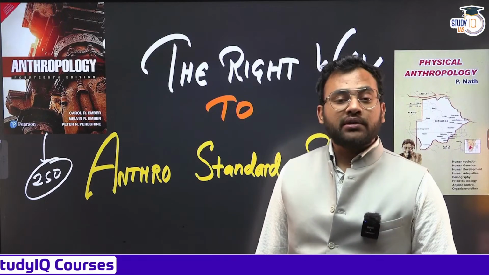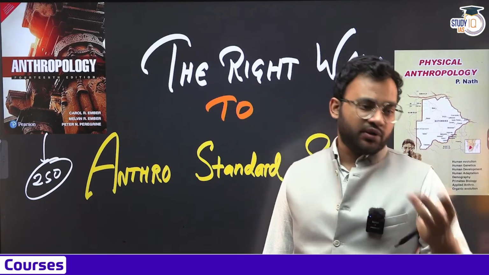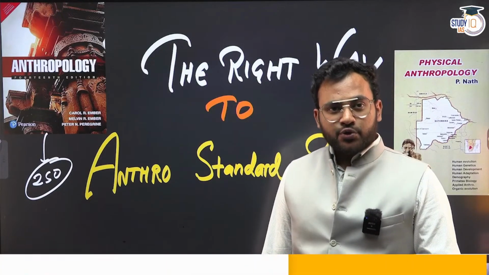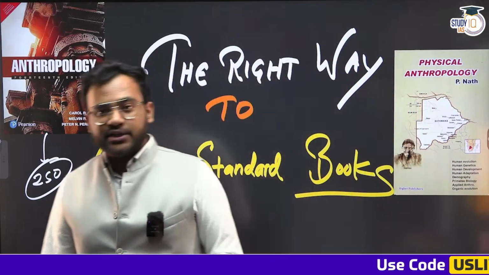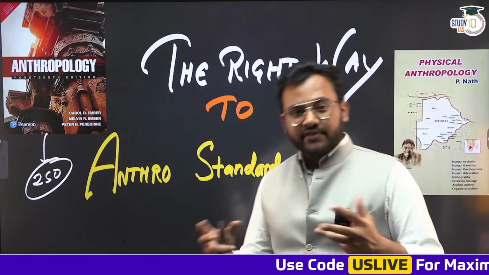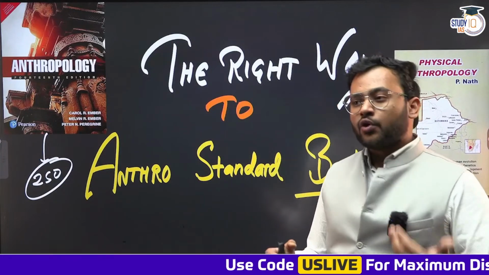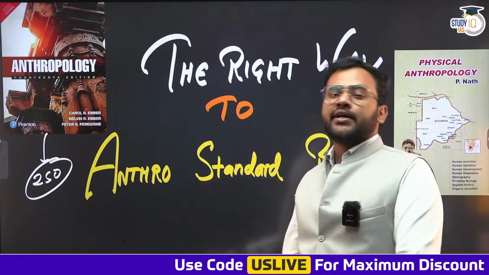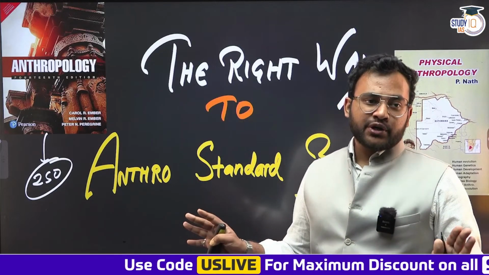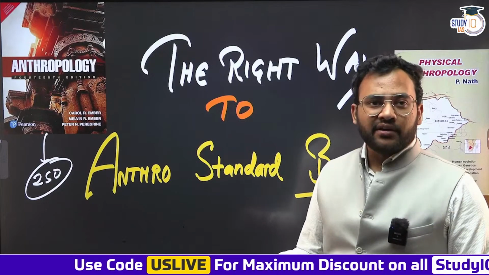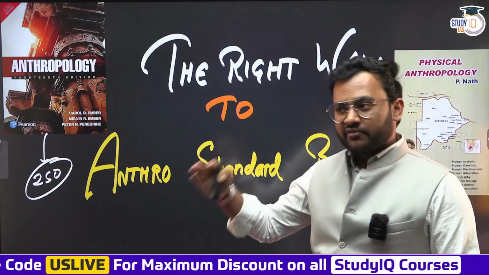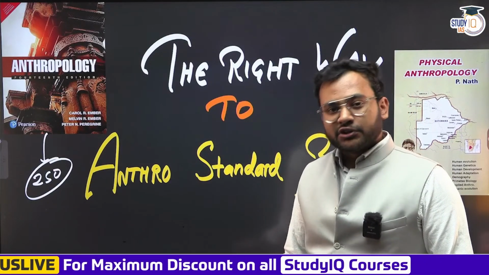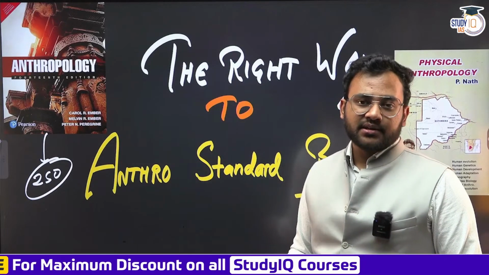It is not a book designed for optional subject and certainly not for the Indian society. So the entire portion of paper 2, Indian archaeology from Indian Paleolithic to the Indian Metal Ages to Indus Valley civilization to the Indian society, the dharma, arth, kama, moksha, the Indian village system, the social changes in India, the contribution of the Indian scholars, the entire tribal India portion, it is completely missing. So what is the benefit of giving 4 months to a particular book? Or let's say if you are disciplined, giving 1.5 months to a book which is not covering the entire paper of 250 marks for your optional subject.